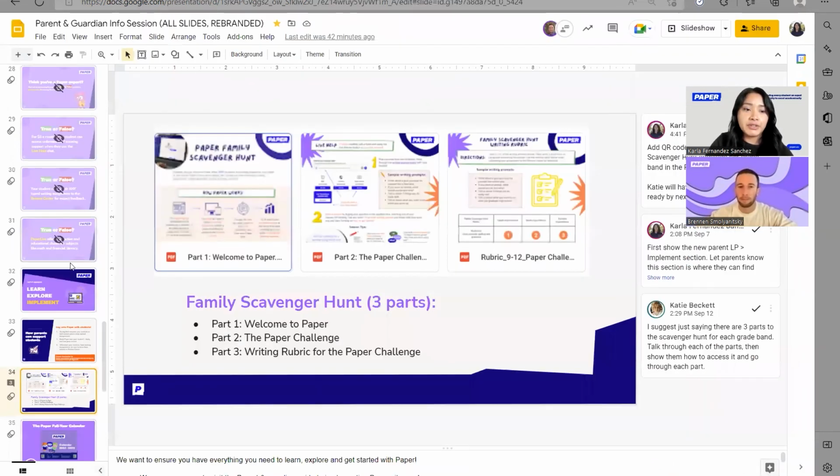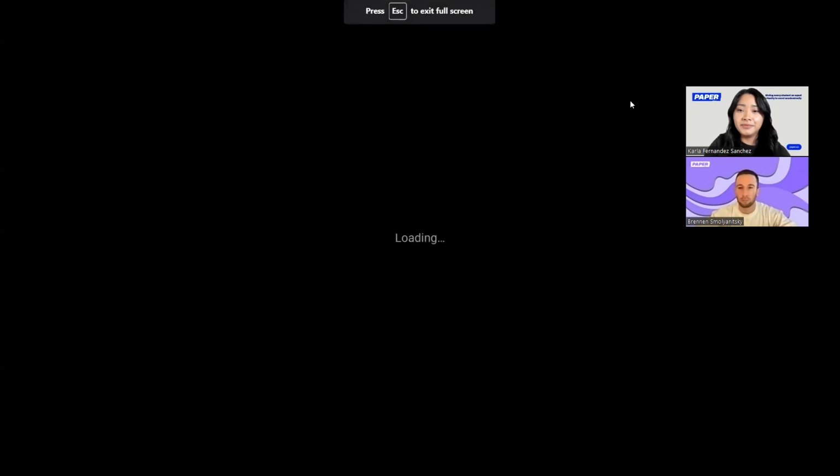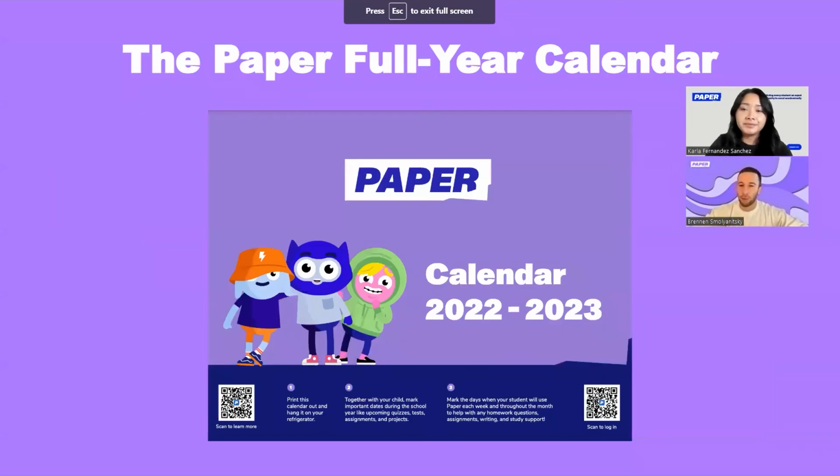Now, going back to our presentation, we also want to share about that full year calendar that we talked about. Thank you for that thorough explanation, Carla, and also just providing us with some info about the Paper family scavenger hunt. But as we've explained a little bit earlier, if you access the parent resource guide, which we will have a QR code at the end of our presentation, you can download your own Paper full year calendar, print it out, hang it on your refrigerator or another highly visible place.